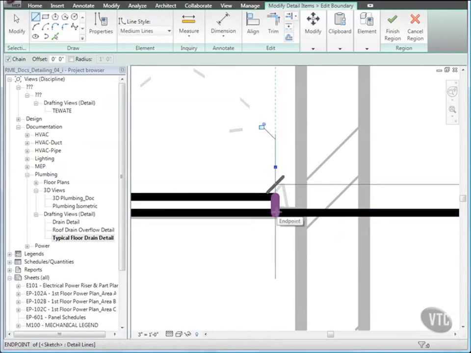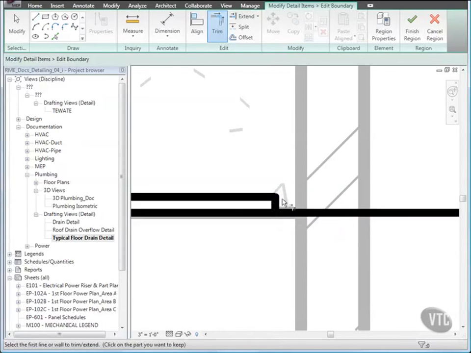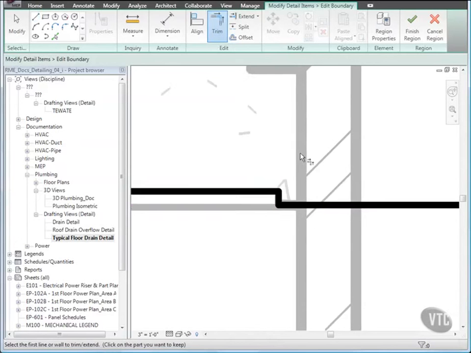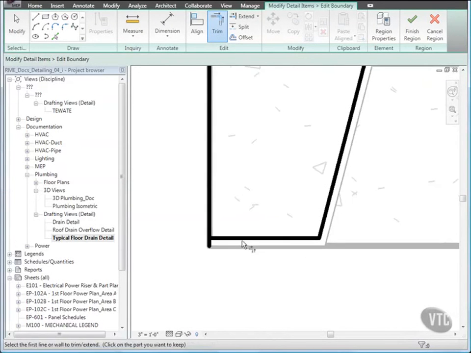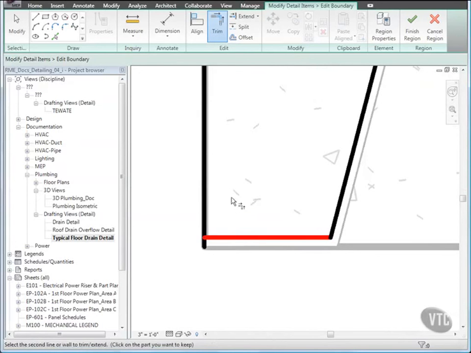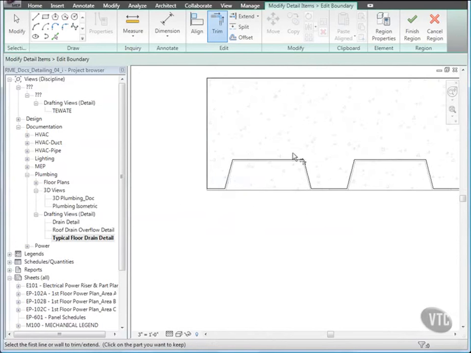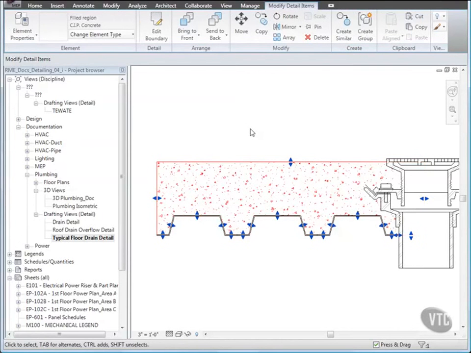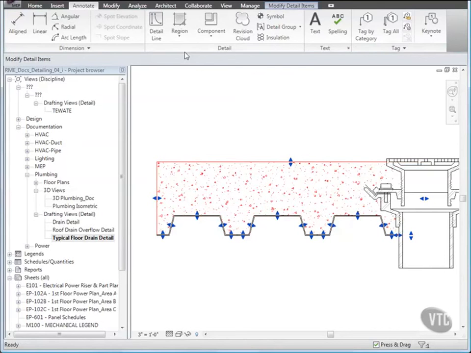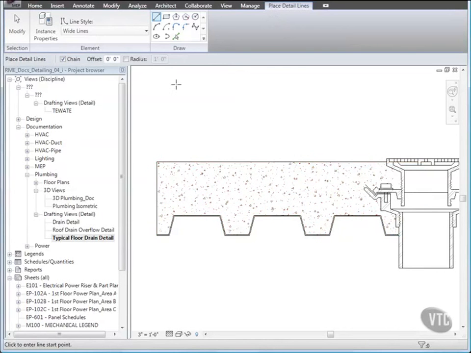Then from the Edit panel, click Trim and then select the small vertical line you just drew and then select the base of the slab to the right of the line. Pan over to the other end of the slab. Then trim the first line with the line on the side of the slab above the line as shown. Then click Finish Region. To create a floor component, click the Annotate tab and on the Detail panel, click Detail Line, and from the Draw panel, click Rectangle and draw the rectangle shown.